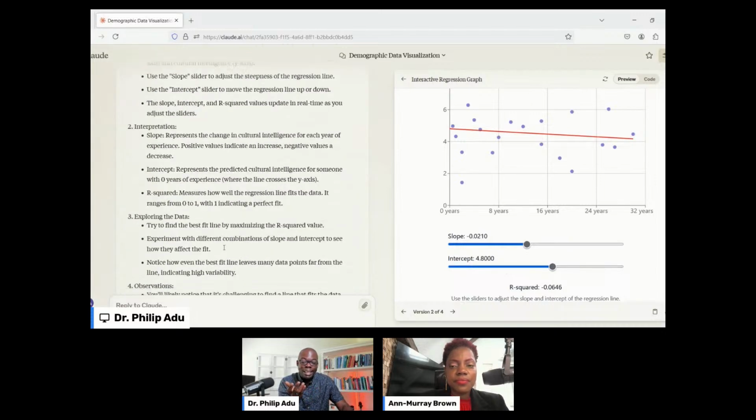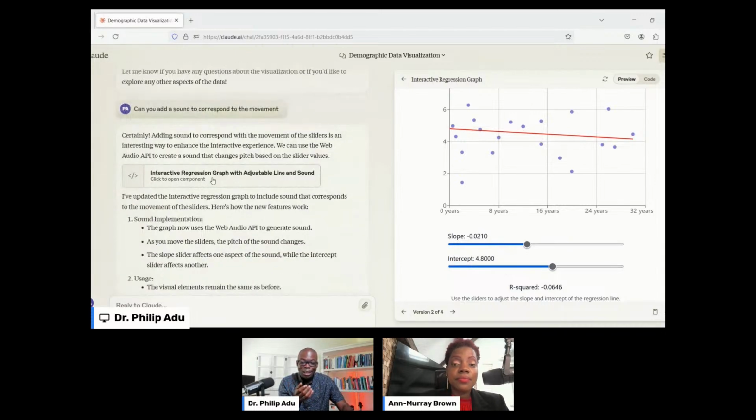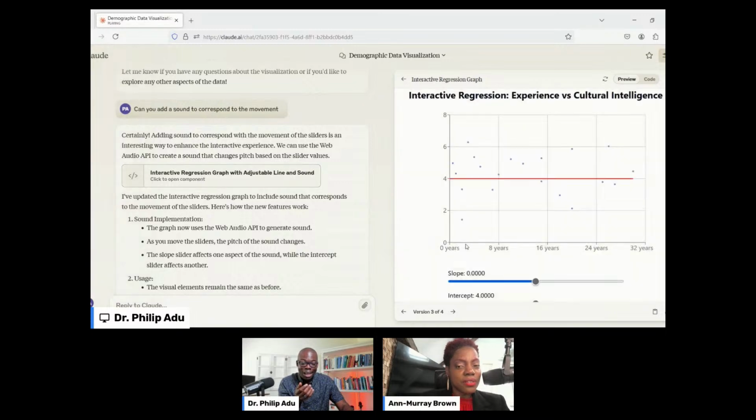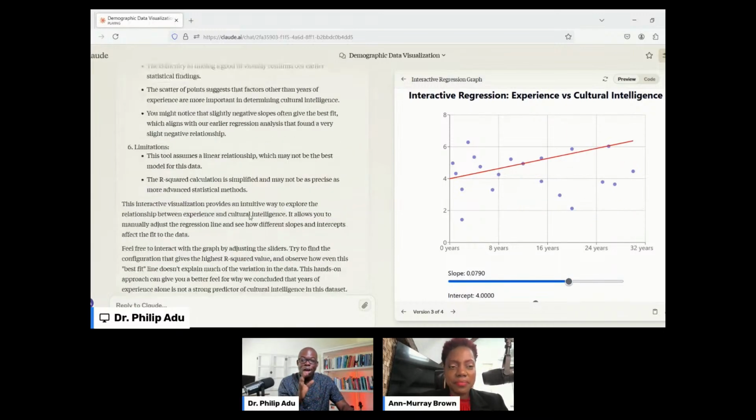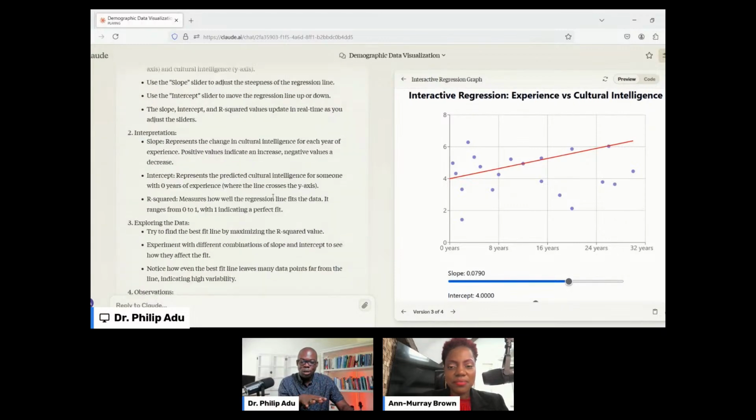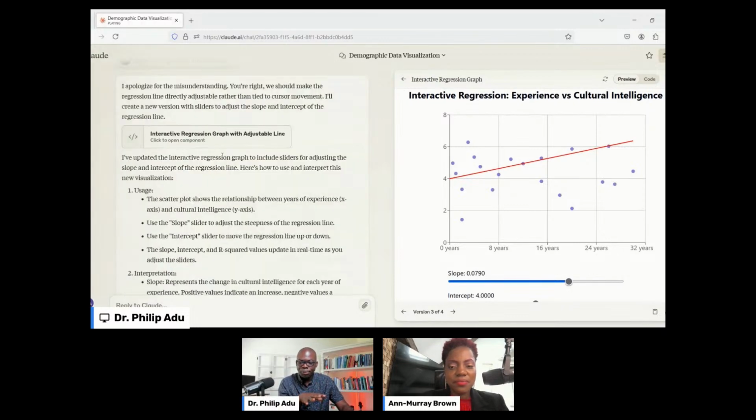You can even add sound to it. Let's say whenever you move it, it makes sound. I don't know whether you can hear this sound. It's so powerful. I wish everybody had access to this one.